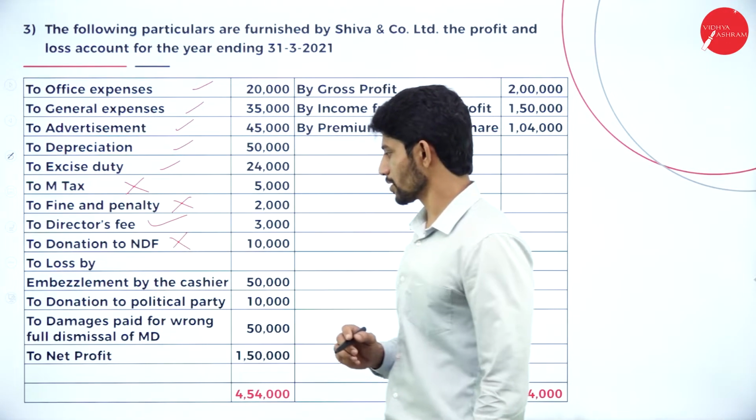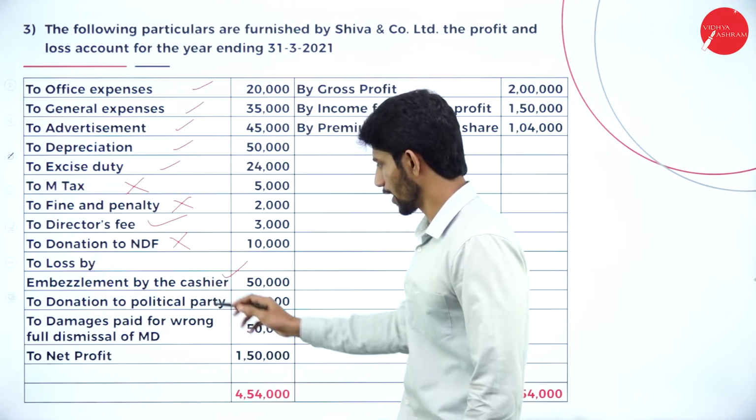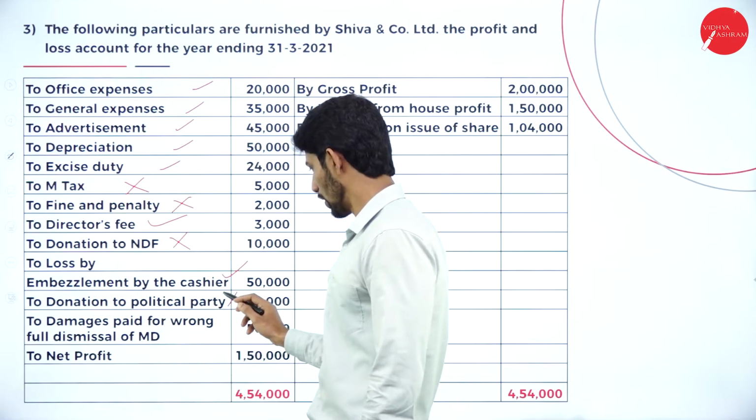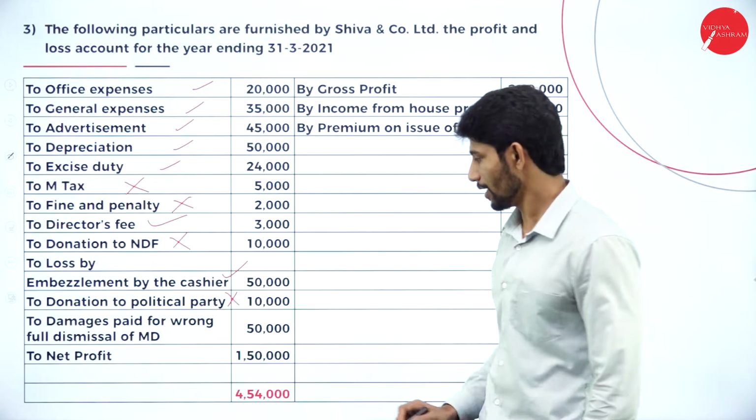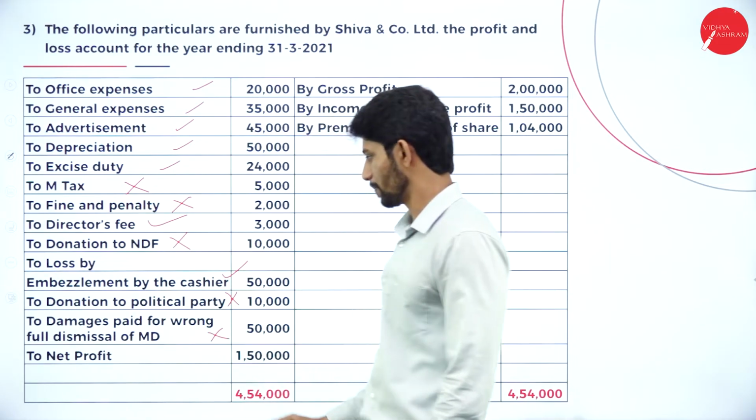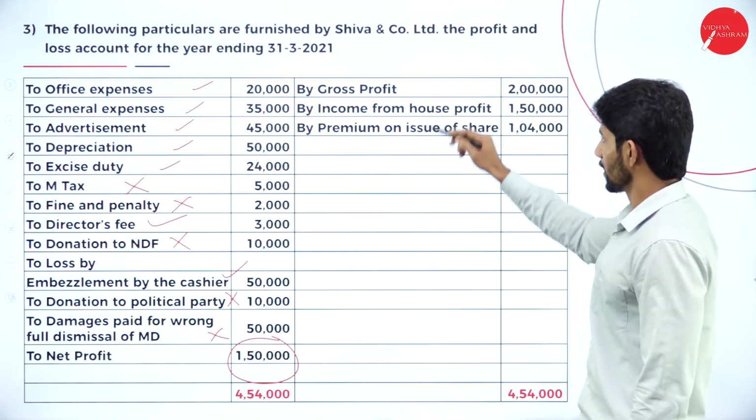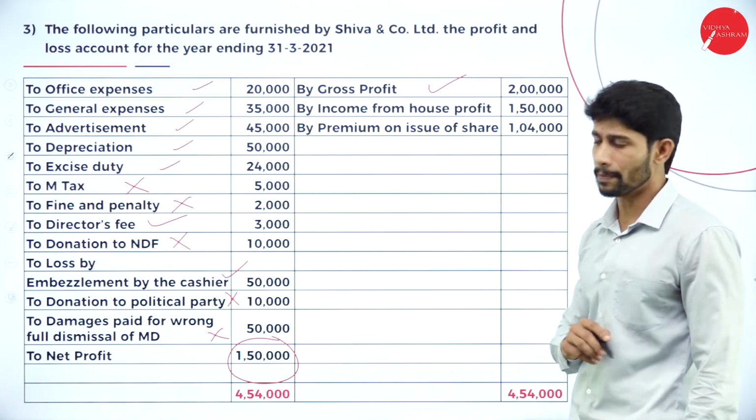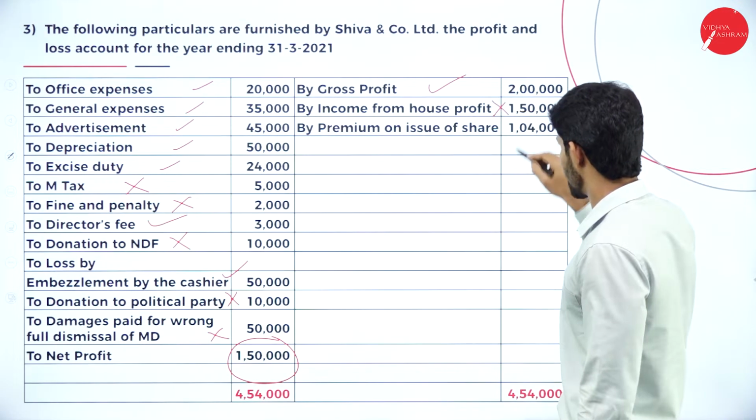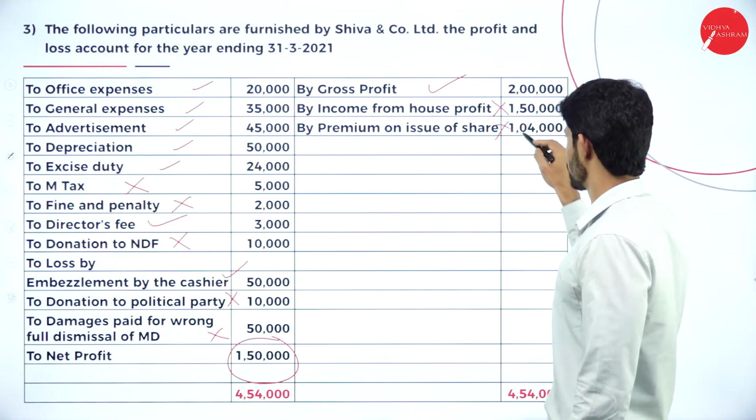Loss by embezzlement by the cashier, it will be treated as the business expenditure. Next, donation to political party, not a business expenditure. Damages paid for wrongful dismissal of MD, it is also not a business expenditure. Net profit, 1,50,000. Income side, gross profit, business. Income from house property, it is not a business income. Next, premium on issue of shares, it is also not a business income.